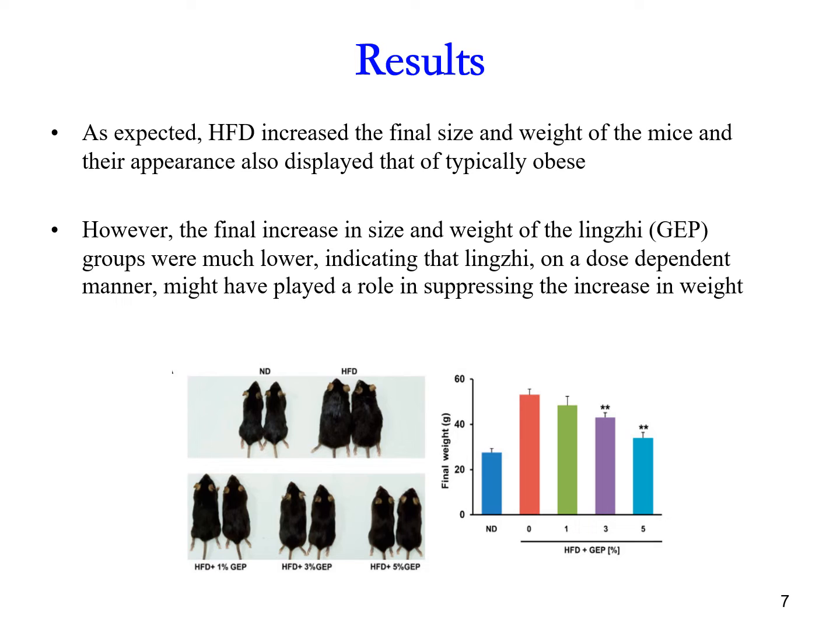But as you can see, the final increase in weight of those 3 groups whose diet includes Lingzhi was much lower. This goes to show that Lingzhi might play a role in suppressing the weight increase.